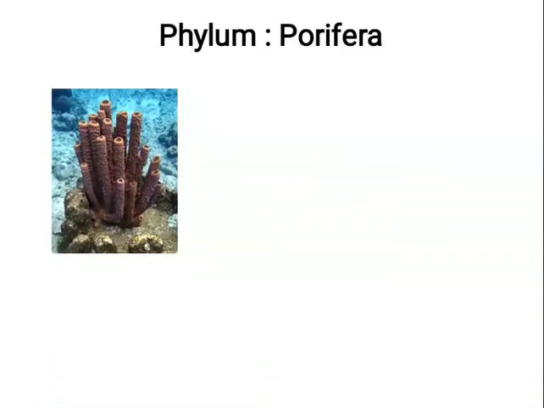As the name suggests, the body is highly porous and the members of this phylum are called sponges. The example shown here is of Scypha. It is a common sponge found in seawater. In fact, on the seabed, they are all attached to the substratum. Substratum could be a big rock. It could be the body of a dead animal. Let us see the characteristics of this phylum.